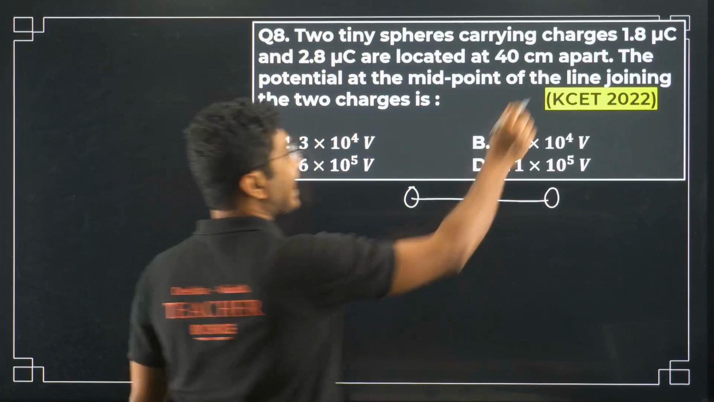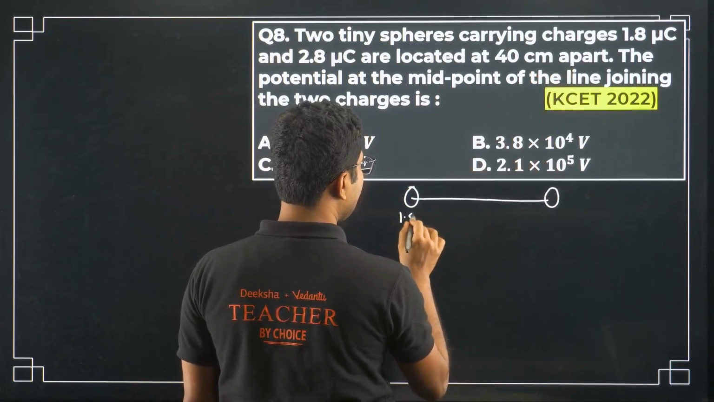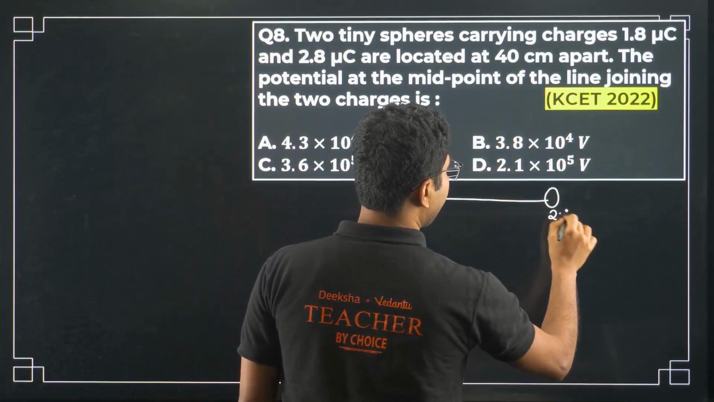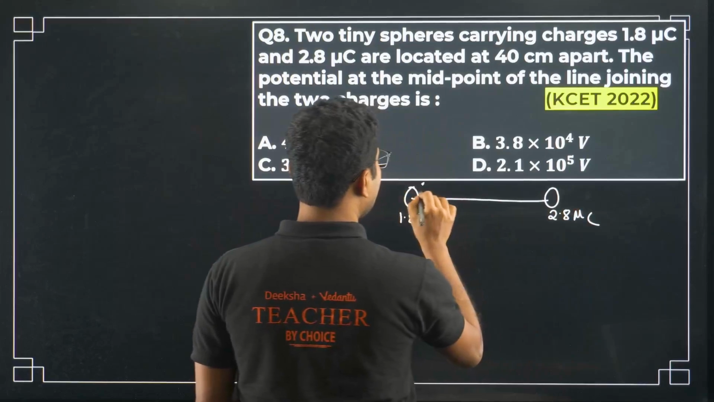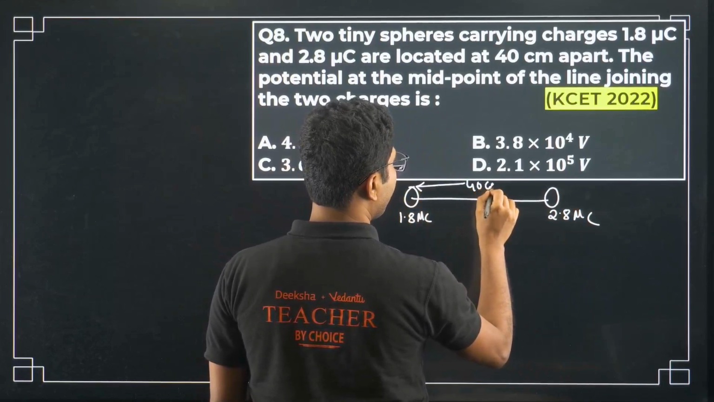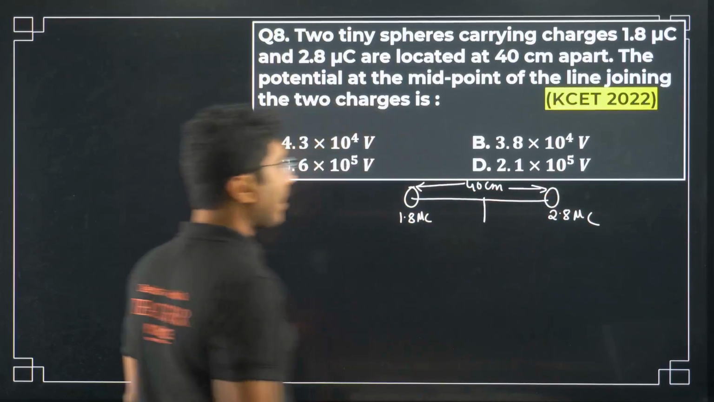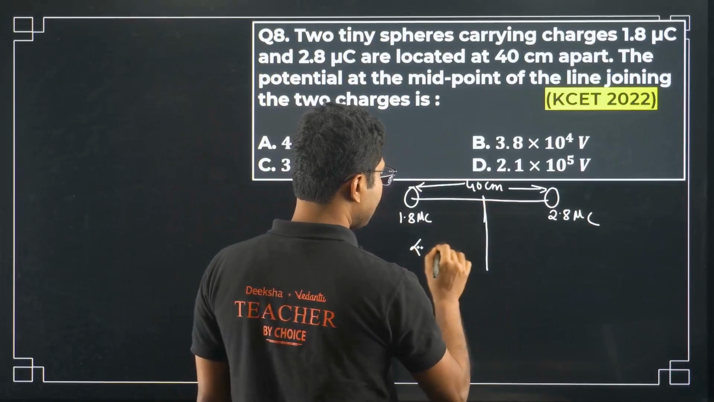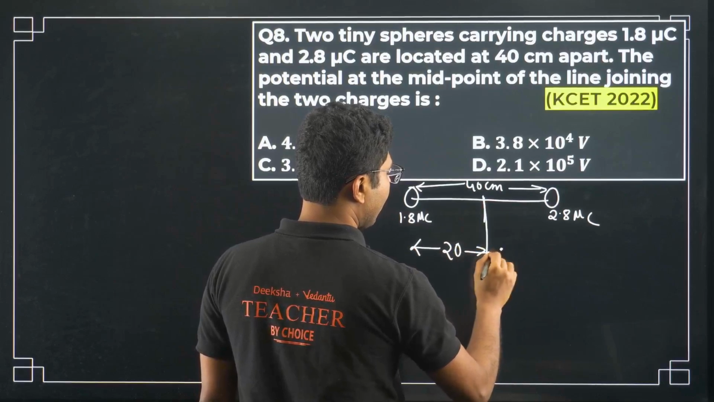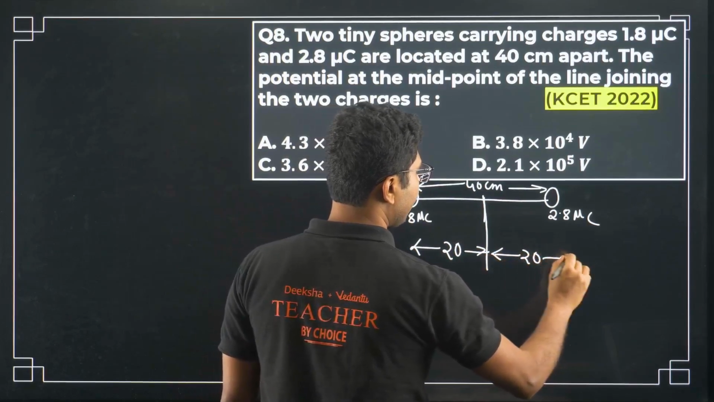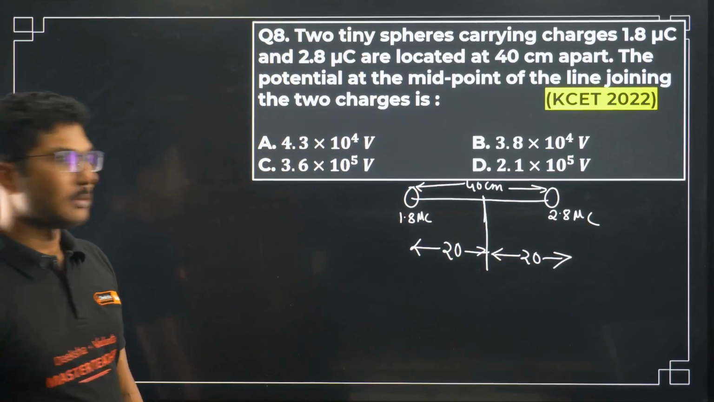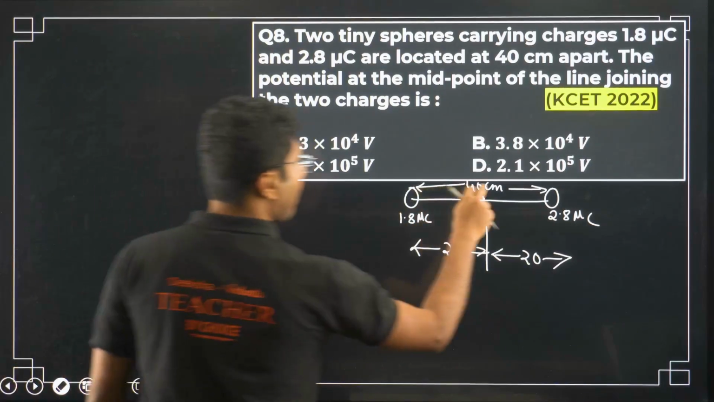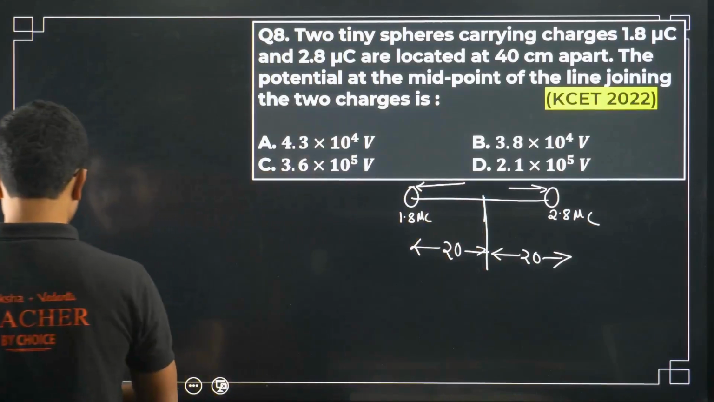Two tiny spheres carrying charges 1.8 microcoulomb and 2.8 microcoulomb are separated by a distance of 40 centimeter. We are trying to find potential at the midpoint. So what is the distance of the midpoint from this charge? Obviously 20. And what is the distance from this charge? Obviously 20. And everything is in centimeter. Remember, this distance is in centimeter, right?